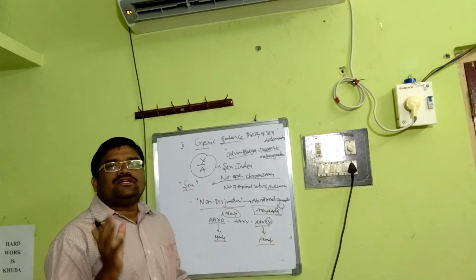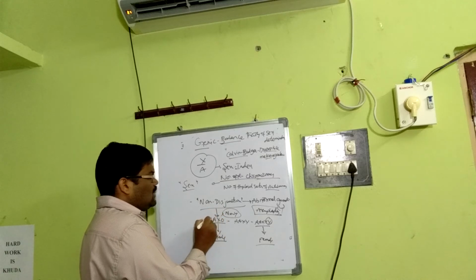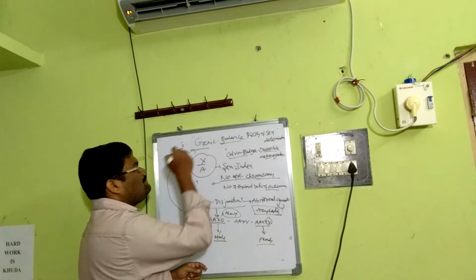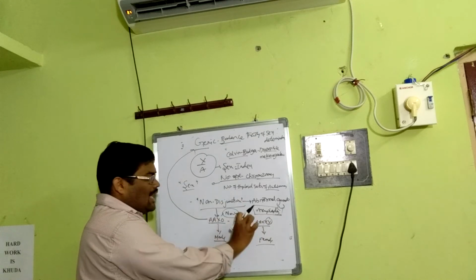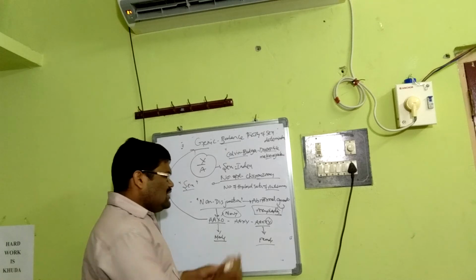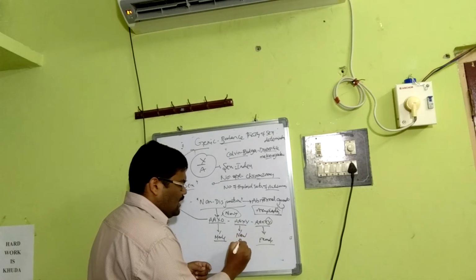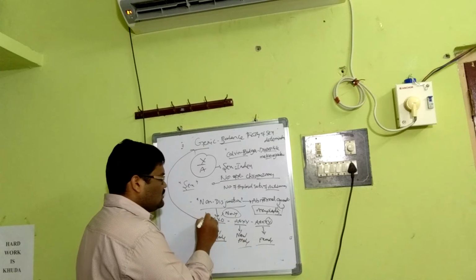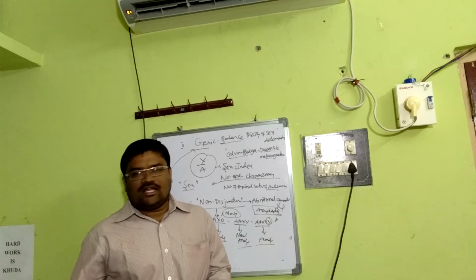This is something interesting, and this has explained the resultant because of non-disjunction, and this leads to the concept of genic balance theory. These are resultant because of non-disjunction, which evolve the concept of genic balance. This is very important. That means that AAXY is a normal male. If you understand this, we can understand. For better understanding, I will tell you.